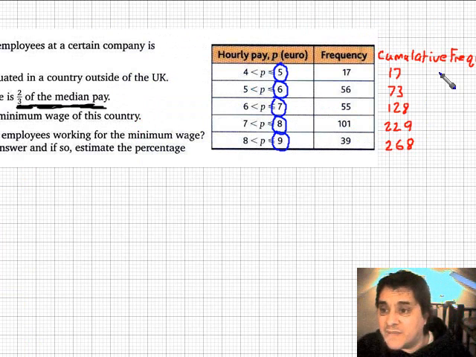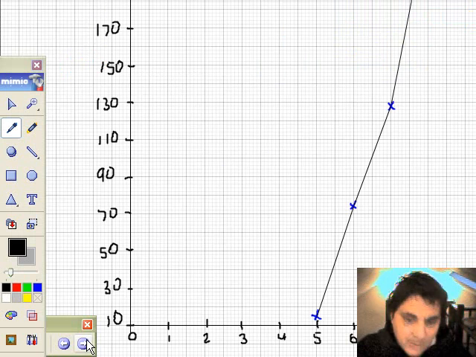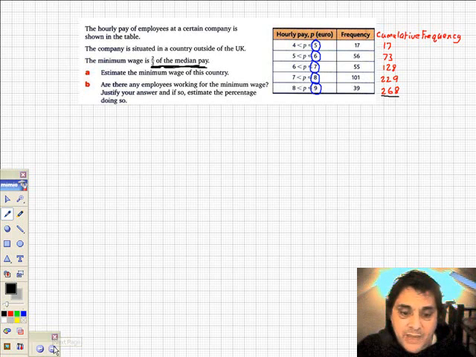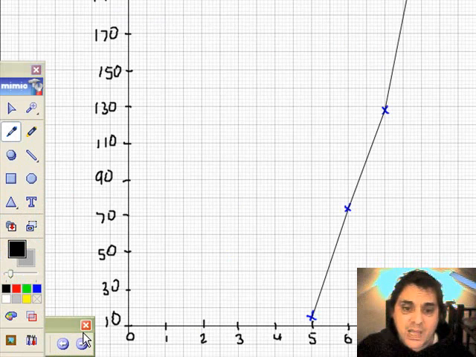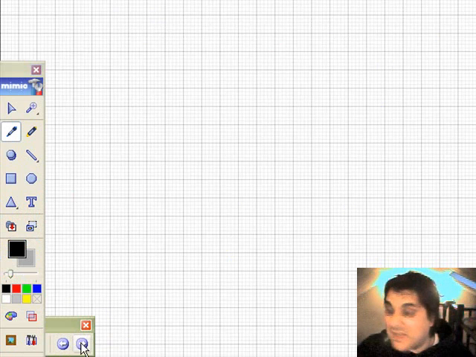So what I've done is take the liberty earlier just to calculate the cumulative frequency, as I showed you before, keep a running total, and on the other page I've done the graph for you. So back one more page. That's the data. Going forward, that is the cumulative frequency diagram, and now I've got 270 employees. Just check that again. Yep, sorry, 268.